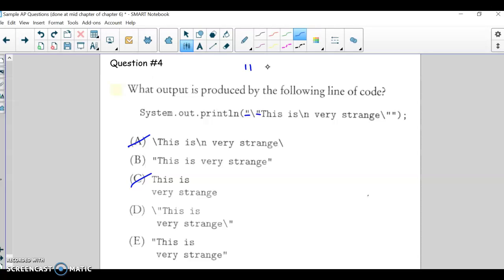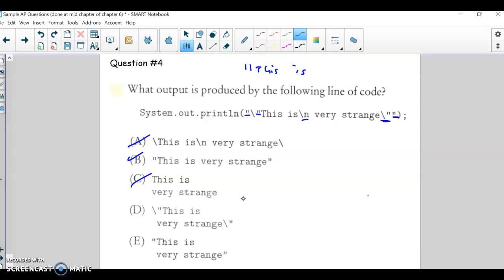So we're going to have a double quote, then we're going to start "This is," and then this is the escape character for return. So the n doesn't get printed, it just prints a return there. So it should go to the next line, which would be D or E. Then it'll say "very strange," and then this part will be the quote on the end, and this quote ends the string here.